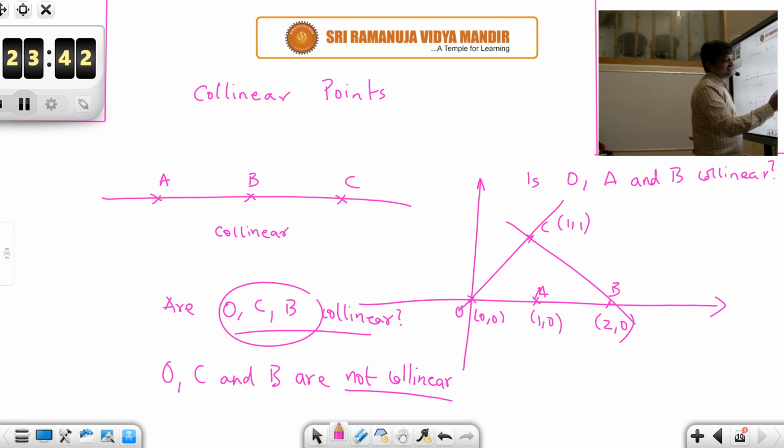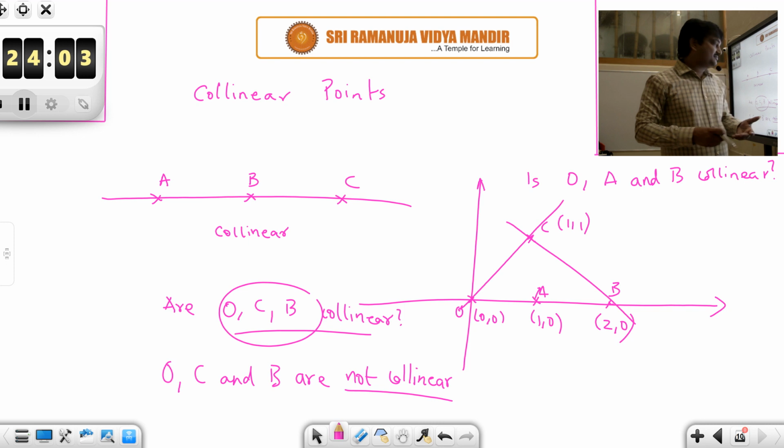If the points are non-collinear, for example O, C and B, you could form a triangle using those 3 points, isn't it? Whereas with O, A and B, can you form a triangle? No. The area of the triangle formed by O, A and B is 0 because they are collinear.